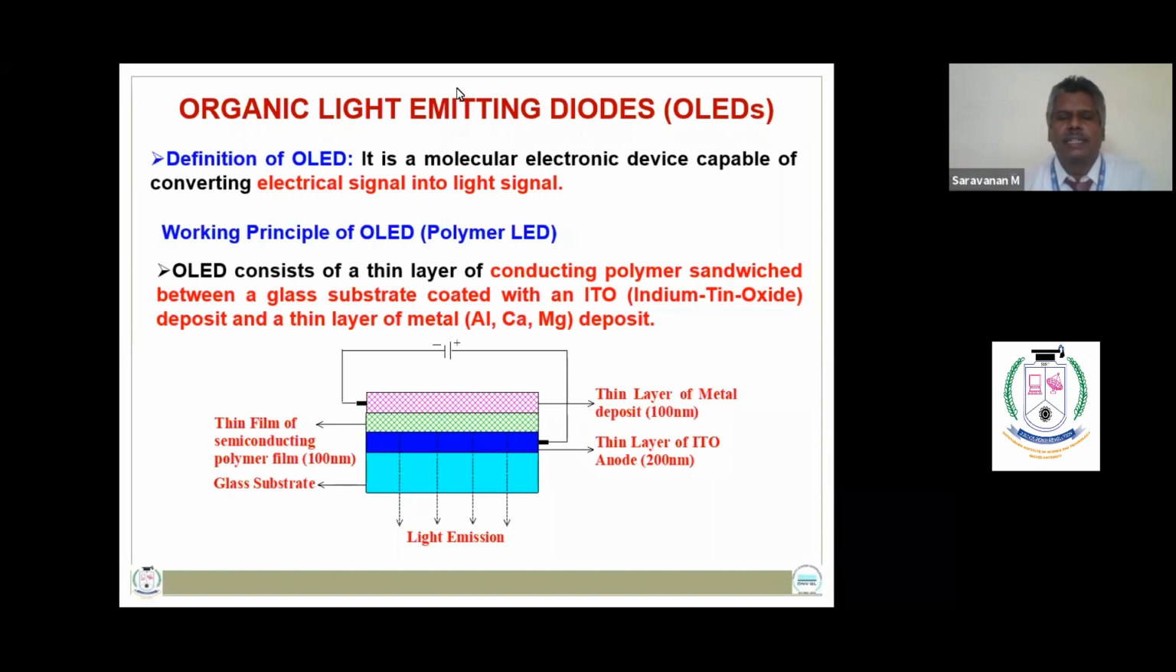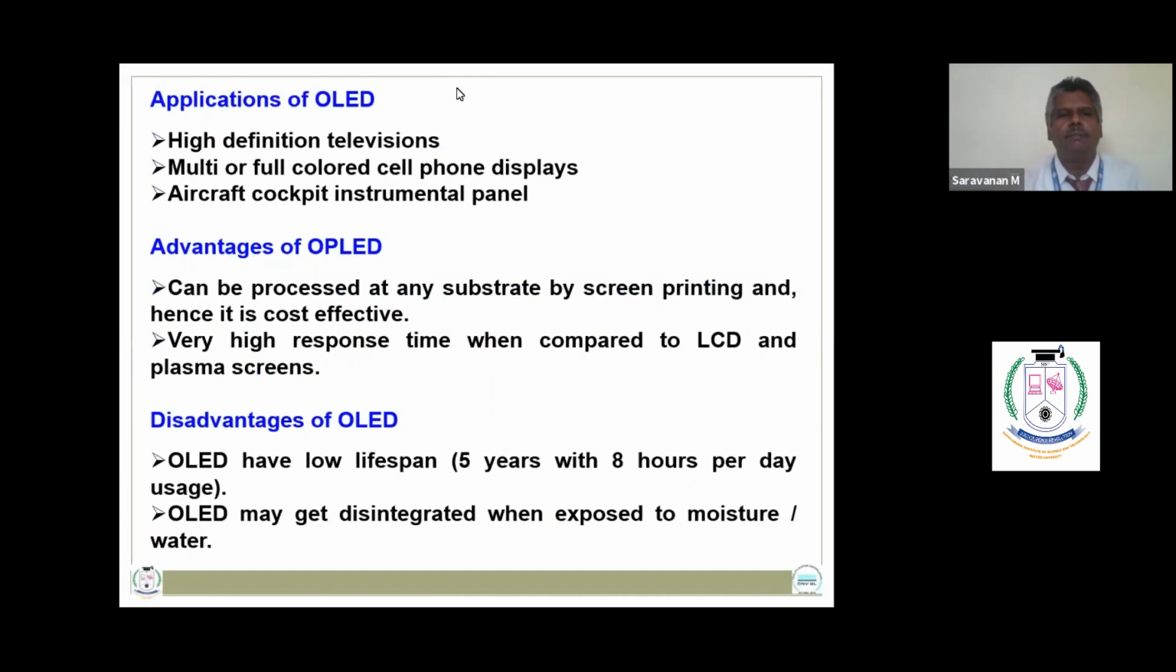So when a direct current is impressed between the two electrodes, the anode and cathode, they are capable of injecting positive holes and electrons into the conducting polymers, where they recombine to form excited excitons. So these excited excitons come back to ground state. They emit light of definite wavelength. So the efficiency of this conversion depends upon the rate of injection of charge carriers into the conducting polymers. So organic light emitting diodes find applications in HD televisions and multicolor cell phone devices.